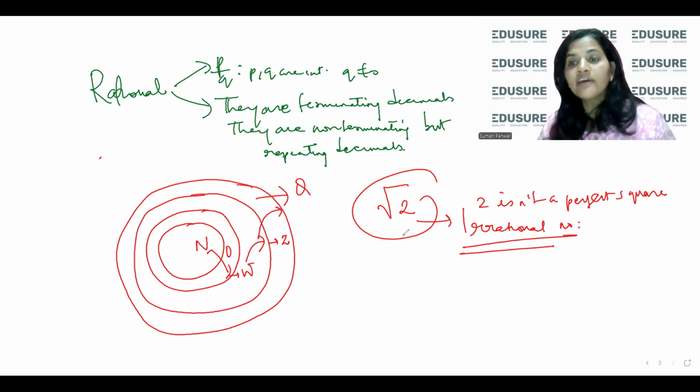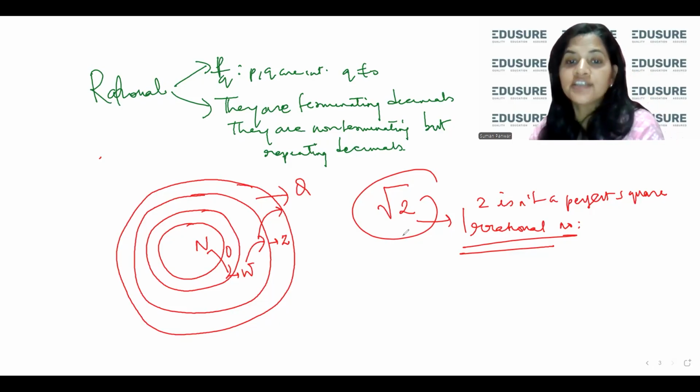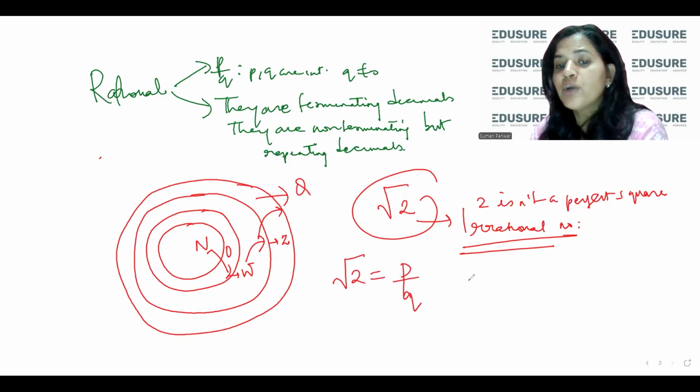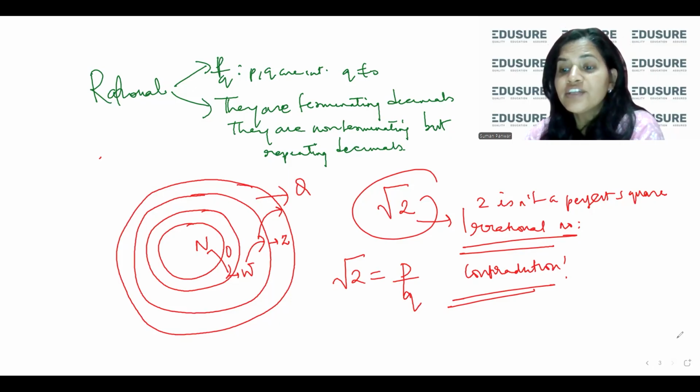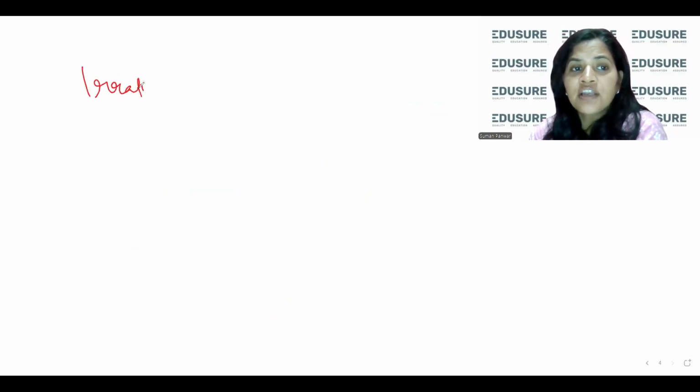Because I will never be able to write root 2 as a quotient of two integers. If I try to write root 2 equal to p upon q, we will reach a contradiction. So root 2 is an irrational number. So what is the definition of an irrational number?